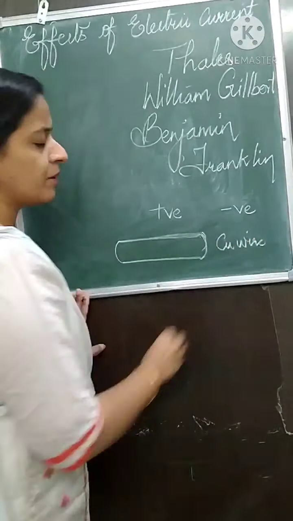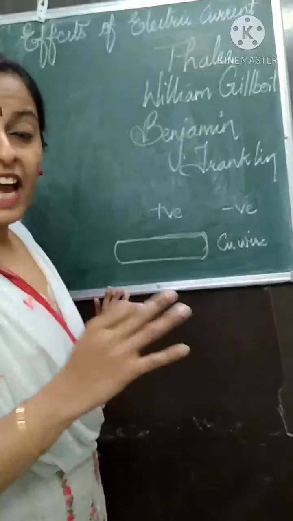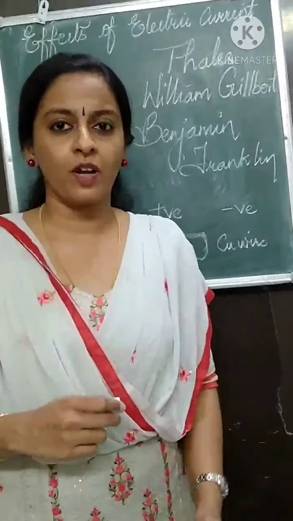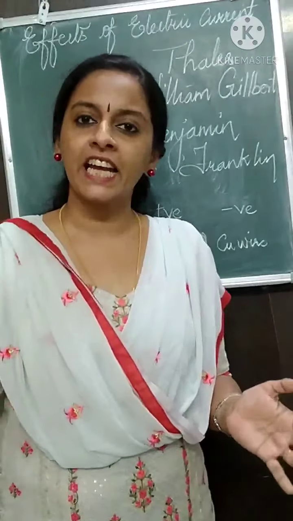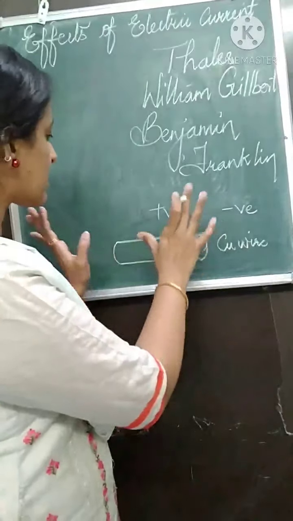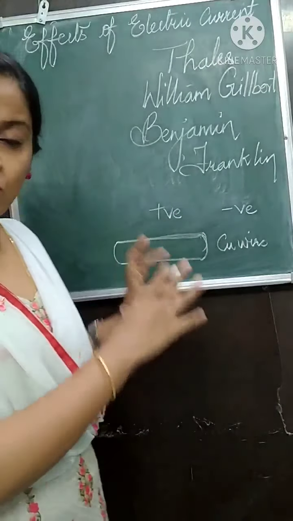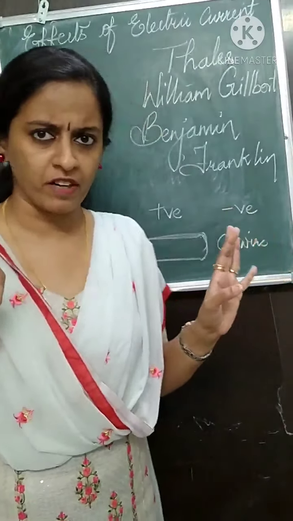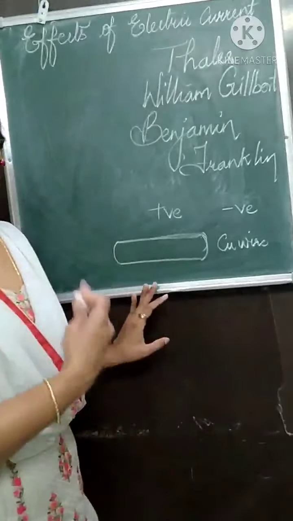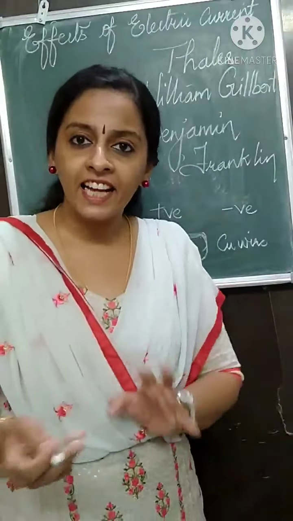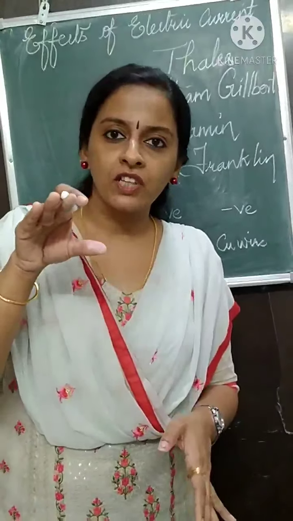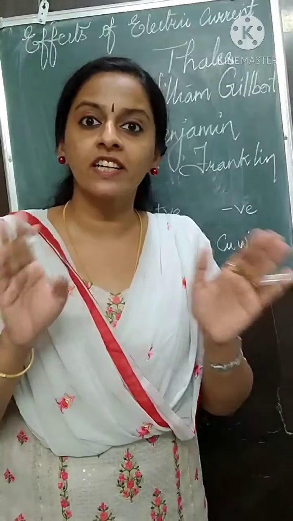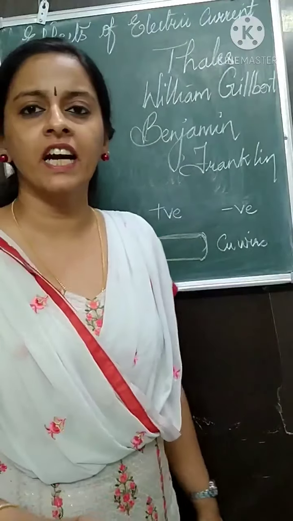Now this copper wire has a lot of atoms. Atoms have electrons and protons: positively charged protons and negatively charged electrons. Now when this copper wire is placed on the table, you go and touch the copper wire, will you get a shock? No, never. Okay. This copper wire will conduct electricity only when a high potential and a low potential are created. Until and unless there is potential difference, it will not conduct electricity.